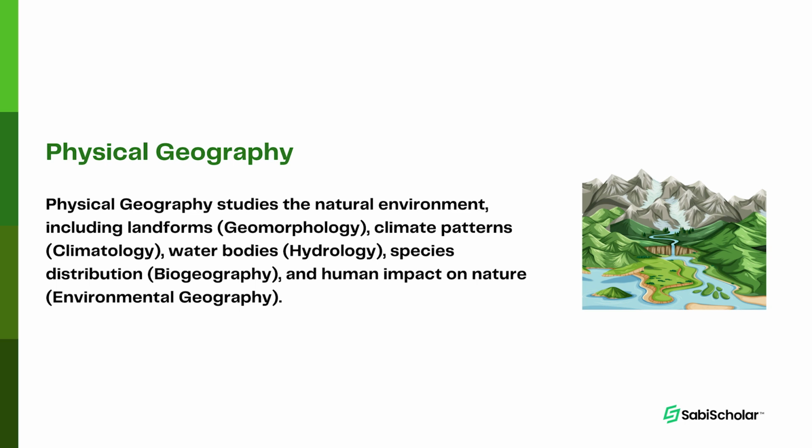We also have hydrology, which is the study of water bodies, their distribution, their movement, and their sources. We also have biogeography, which is the analysis of the distribution of species and ecosystems in geographic space. In this case, biogeography looks at the biodiversity on planet Earth.